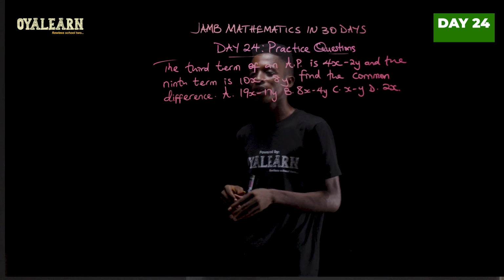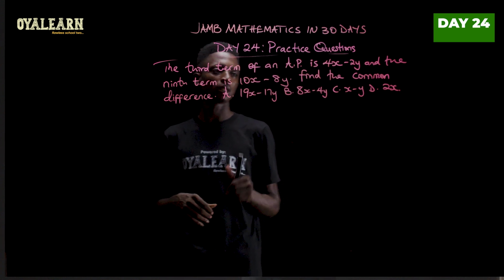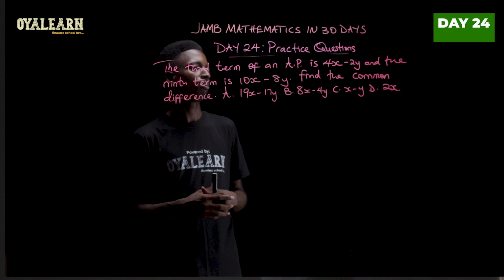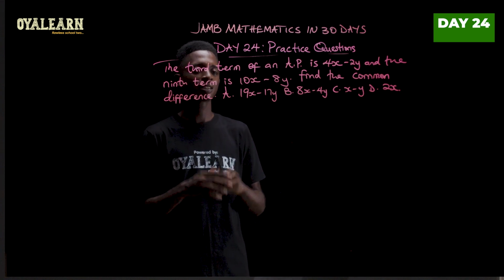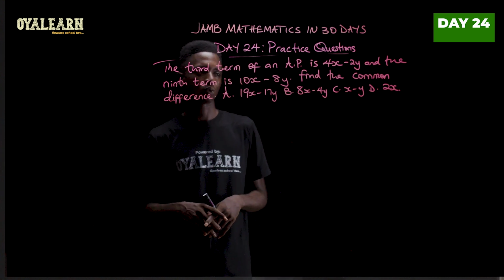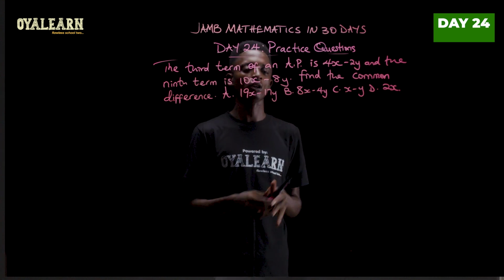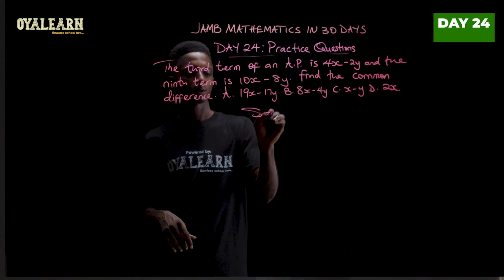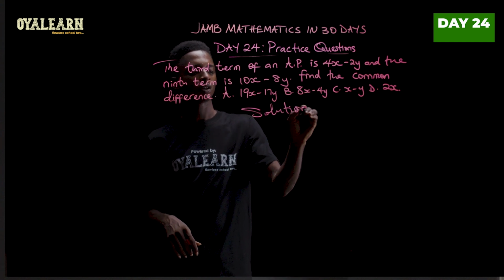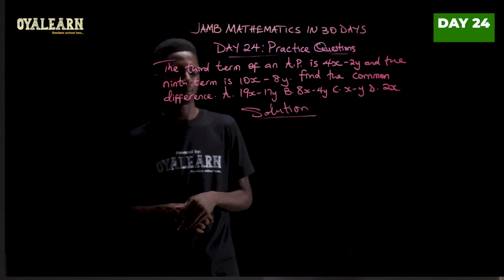Now this question says the third term of an AP is 4x minus 2y, and the ninth term is 10x minus 8y. So we have to find the common difference. Now, let's recall the formula for the nth term of an AP.